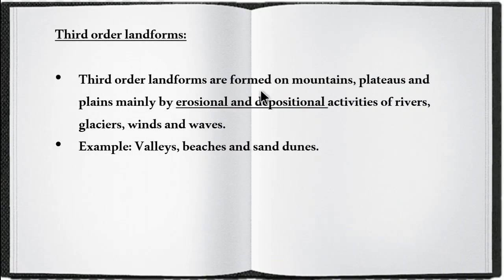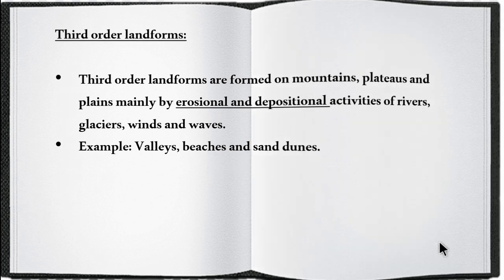Then you have to explain the third order landform. Third order landforms are formed on mountains, plateaus and plains mainly by erosional and depositional process. Examples are valleys, beaches and sand dunes. So it is a detailed question.